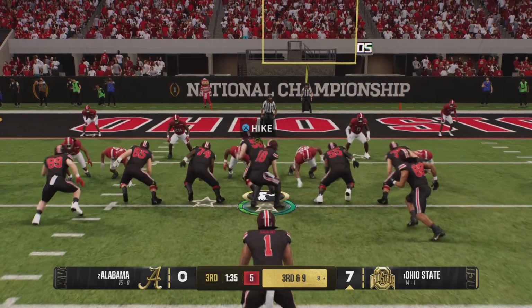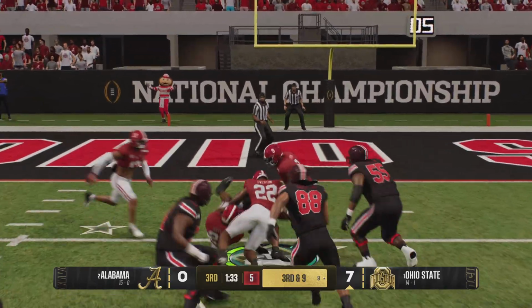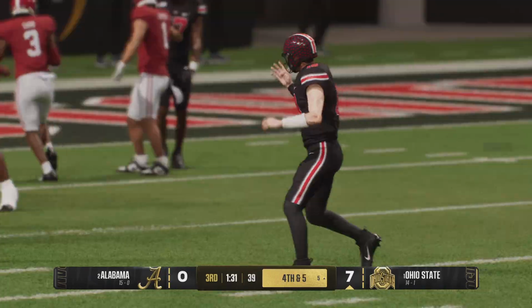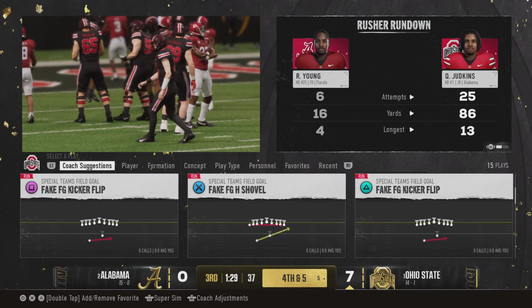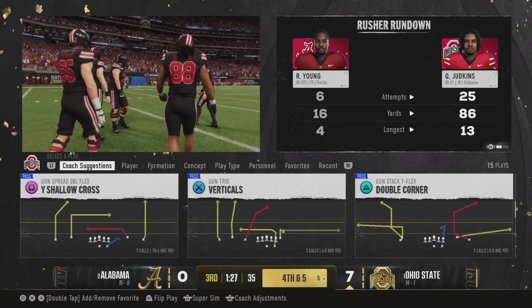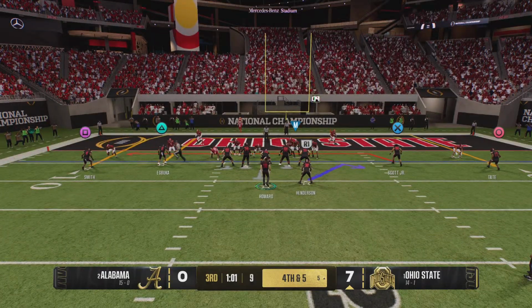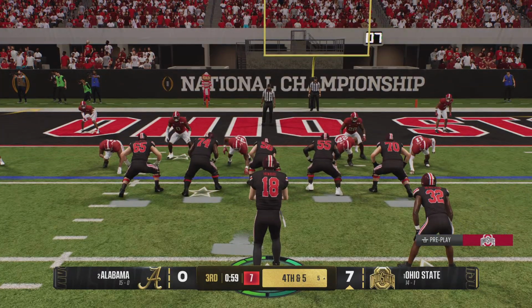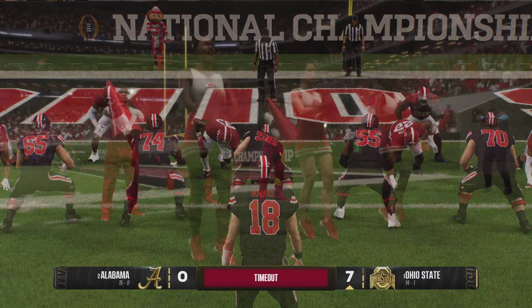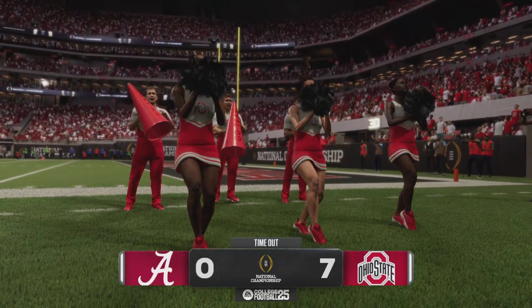Movement here from the tight end. He'll hand it off. Defense stops him short of the markers, and now it's 4th down. The Buckeyes will come to the line on 4th down looking to convert. And the offense will now quickly spend a timeout.